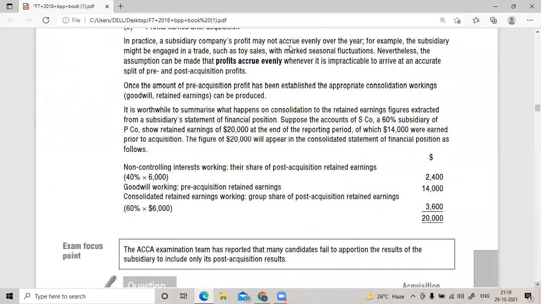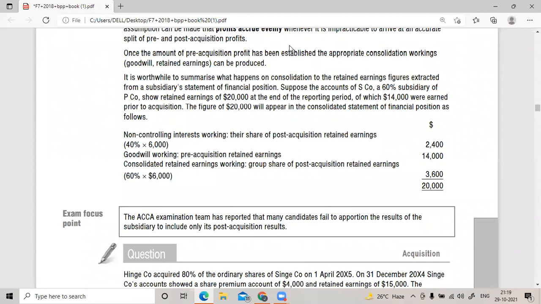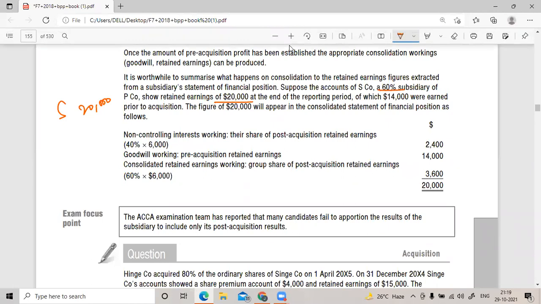For example, let's say here they have given some question. 20,000 is the total retained earnings at the end of the year of the subsidiary. 60% of the subsidiary is acquired by the parent, so the 40% would be going for NCI. In this, 14,000 were earned prior to acquisition.